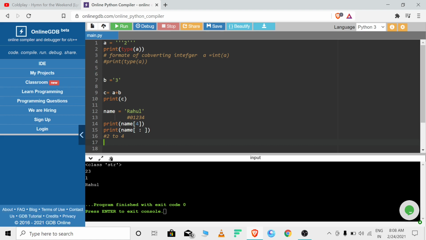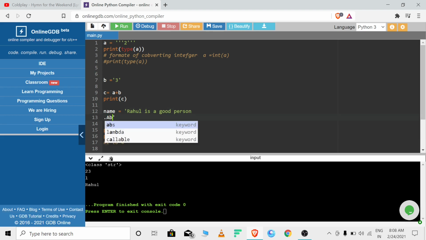For example, you are thinking that only one word can be a string. No no no, you are thinking wrong, because Rahul is a good person. Now this is also a string. Actually, we can make a multiple-line string.